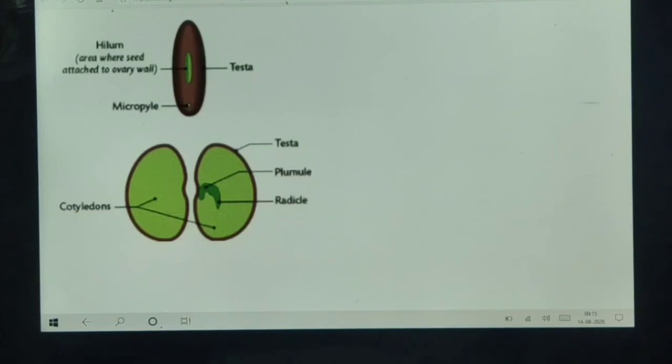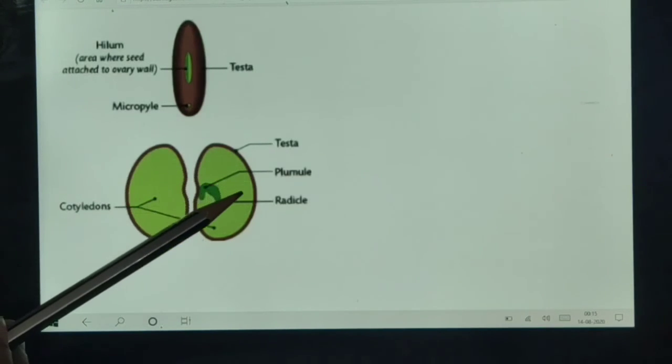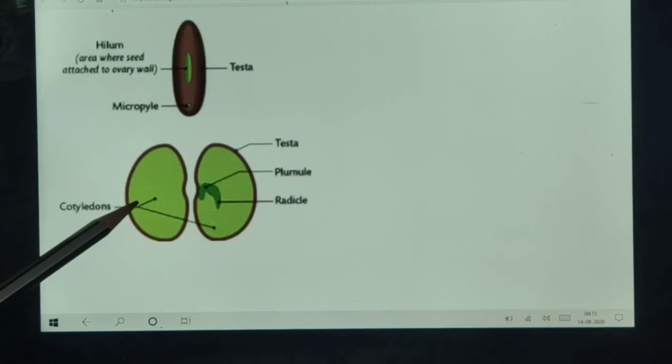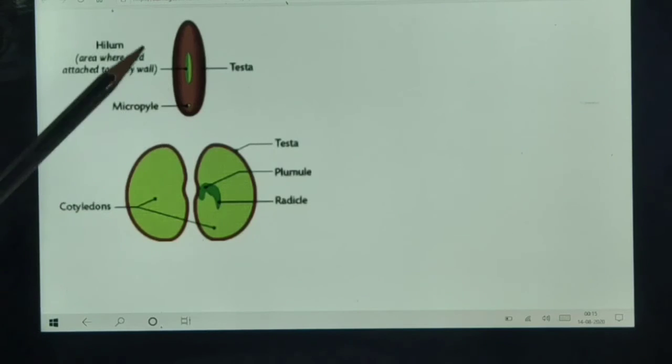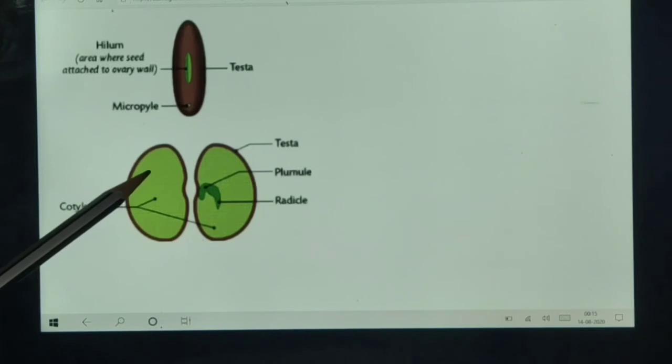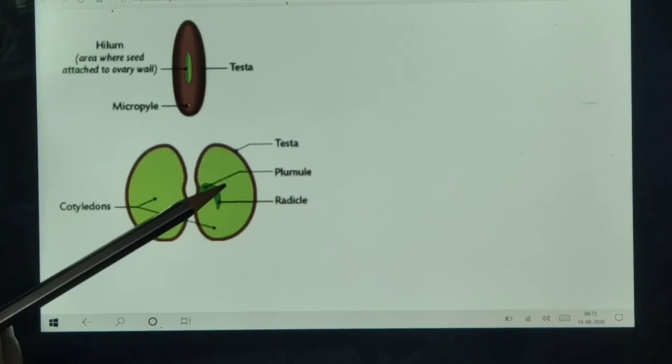These two parts are known as the two cotyledons.